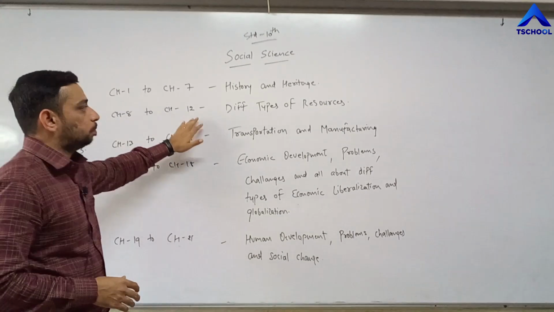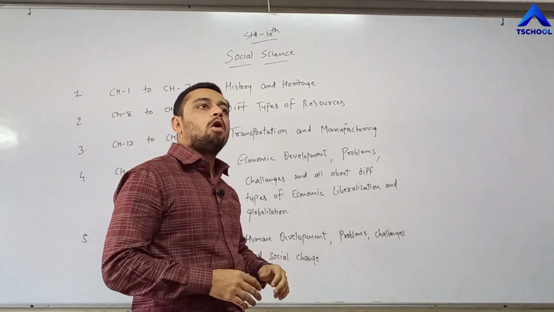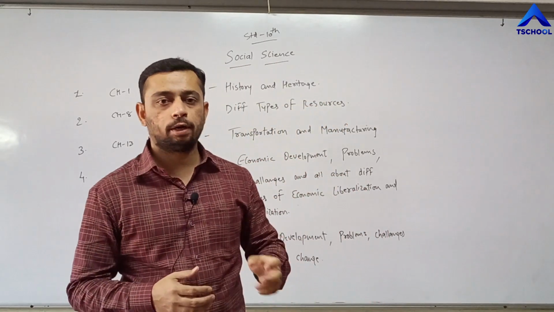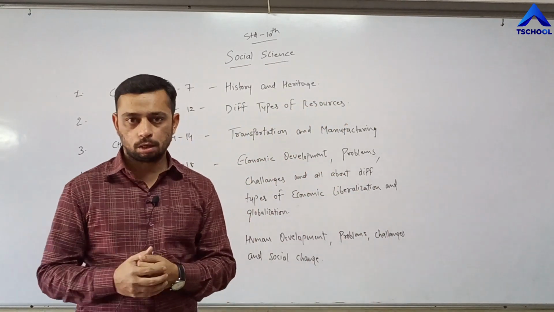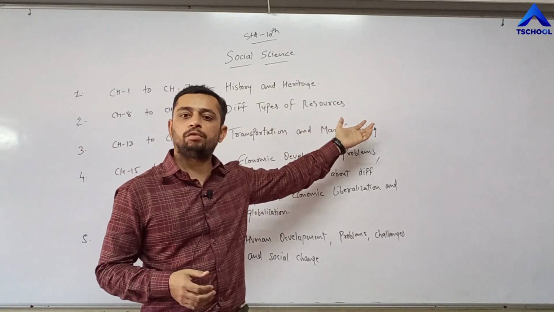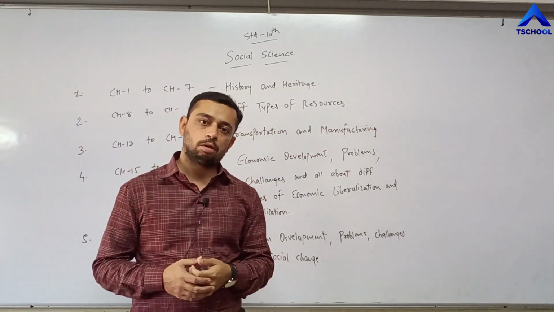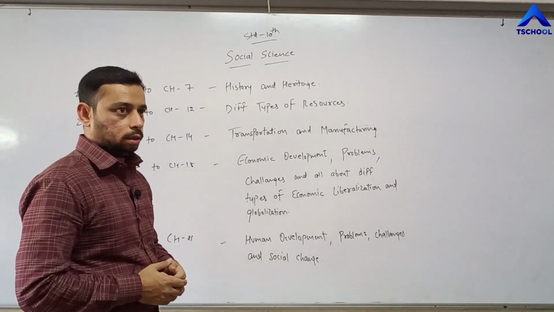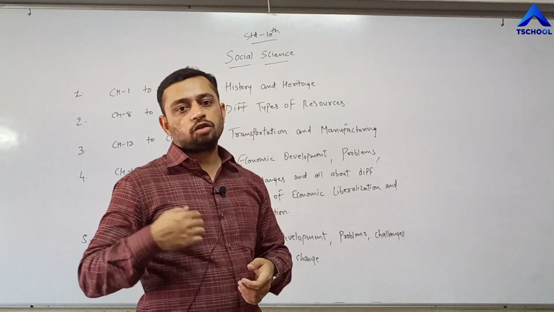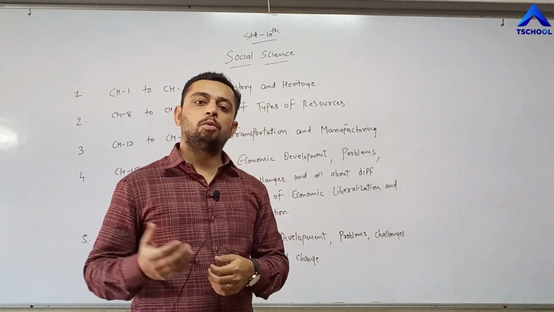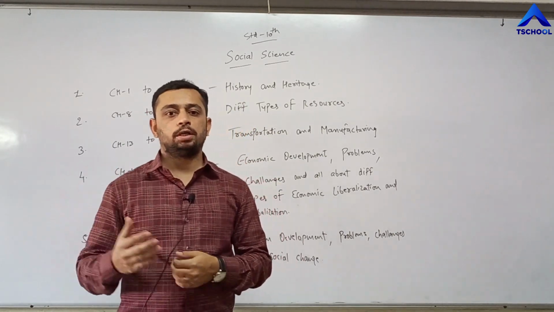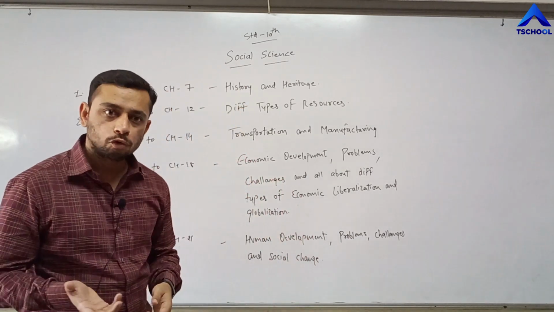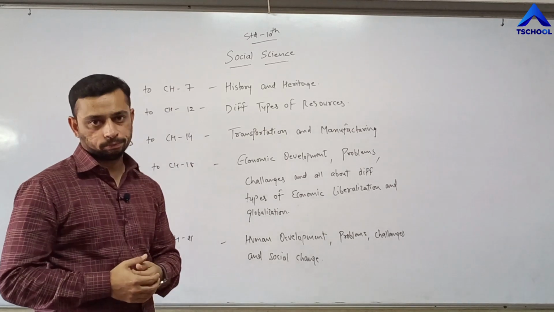Chapter number 8 to chapter number 12 are all the different types of resources, for example, natural resources, water resources, etc. Number 3, that is chapters 13 and 14, is all about manufacturing industries and transportation. How does transportation take place? How is the manufacturing process done? That is what you are going to learn in chapters 13 and 14.